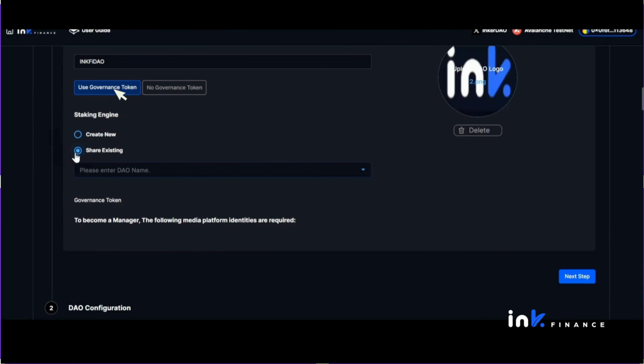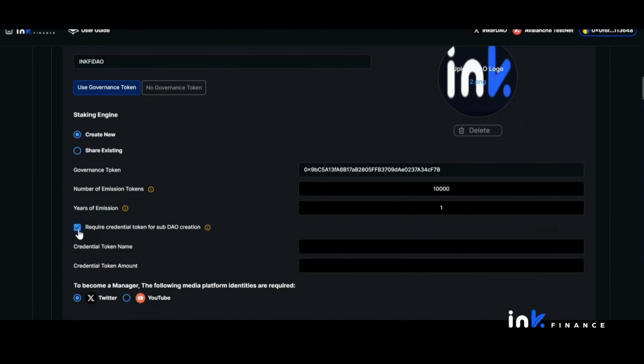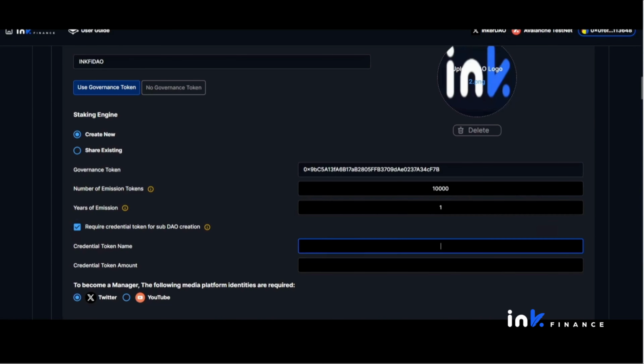Click Use Governance Token and Create New. Enter the governance token contract address. Enter the number of emission tokens and years of emission. Click Require Credential Token for sub-DAO creation.